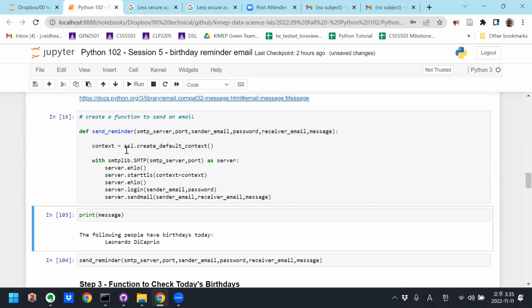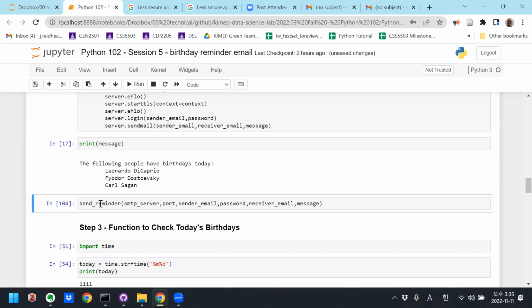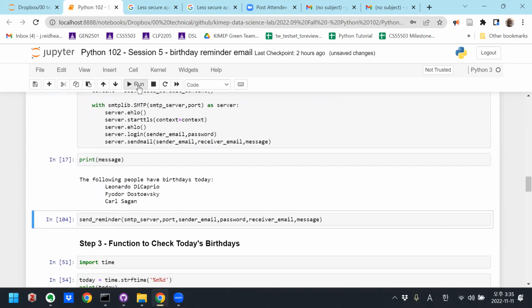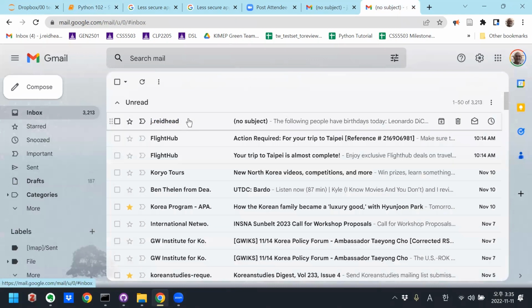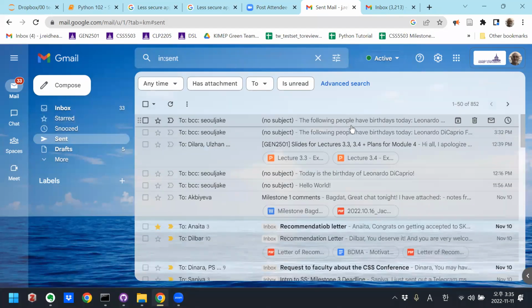Okay, so now I run that to define that function. Let me just double check. This is what my message is going to look like. Okay, I'm going to call the send reminder function now. I did it, and I should have 2 birthday reminders now. Did it send yet? Sent. Yeah, now I've sent it twice.